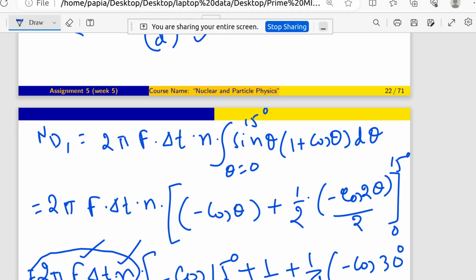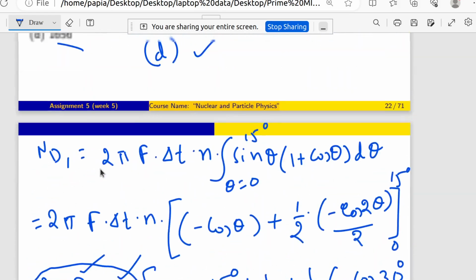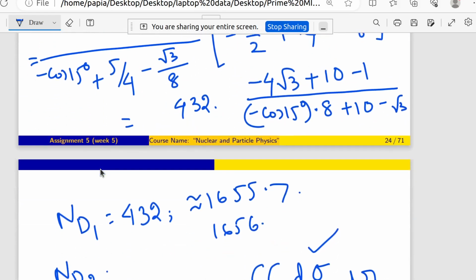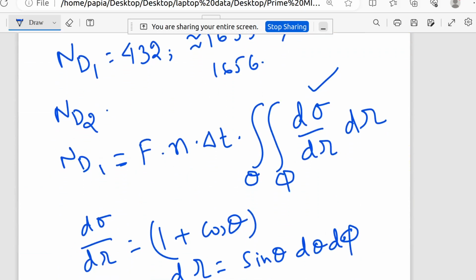So what will be the value of ND1? ND1 is nothing but the flux, F, times N, the number of target nuclei, times delta t, meaning up to how much time we have detected. In that question you can see that we have detected up to 30 seconds, right?